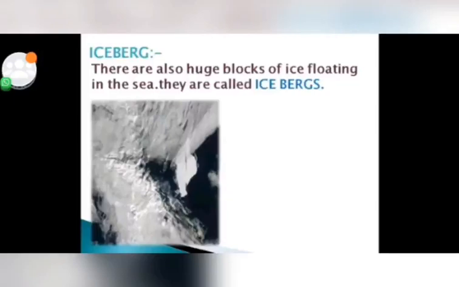The next water body in the form of ice is icebergs. There are also huge blocks of ice floating in the sea. They are called icebergs. The next we are going to learn about the groundwater.